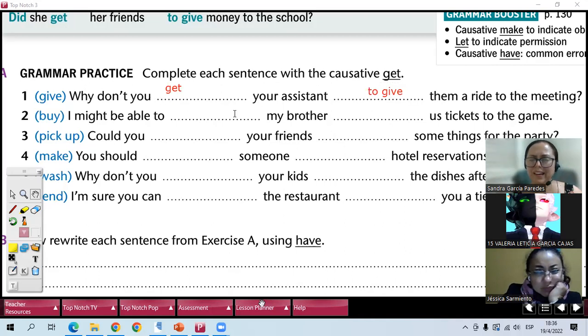Por qué no consigues que tu asistente to give them a ride to the meeting, como que los lleve? Give a ride es como llevar a alguien. It's like, okay, I will give you a ride. Como dame un aventón, ven conmigo in a car. It's like this. So why don't you get your assistant to give? When you use get, it means that you persuade someone to do something, and then you use the verb with to. Number 2 for you, Jessica.